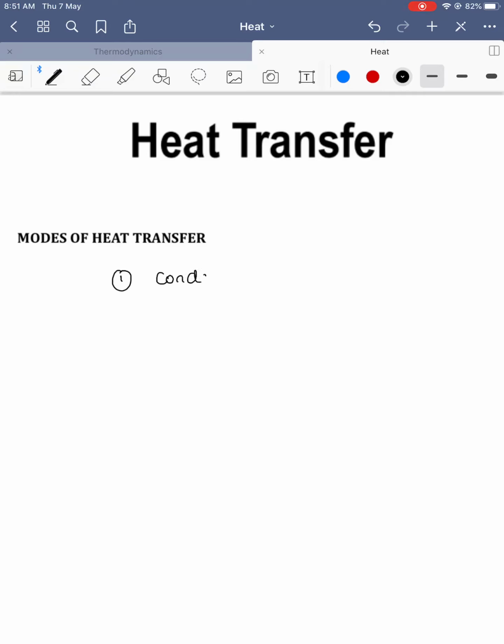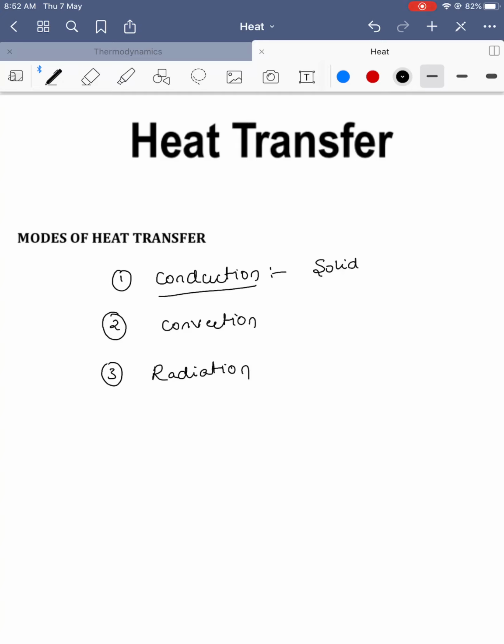conduction, convection, and radiation. Conduction happens in solids. Convection happens in liquids and gases. Sometimes conduction can even happen in liquids also; I will tell the reason why. For radiation, no medium is required.